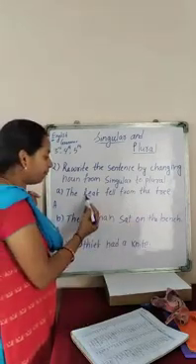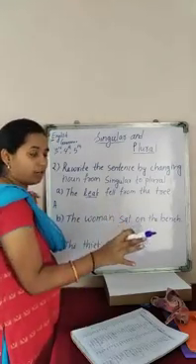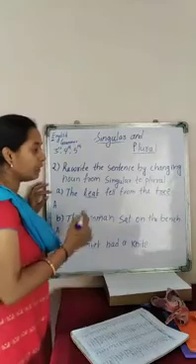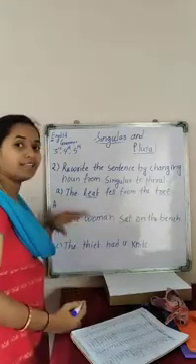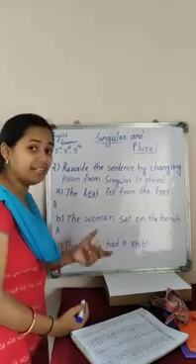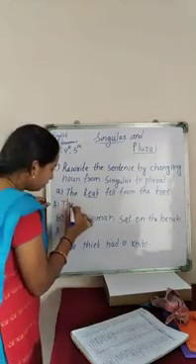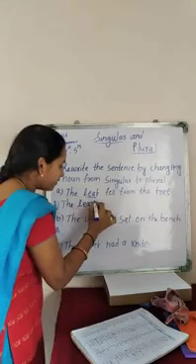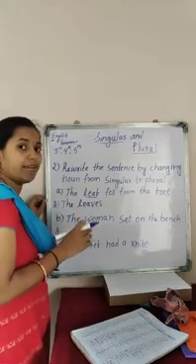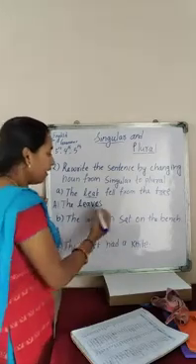The leaf. Leaf is the noun. Underline it. Fell is not a noun, right? This is a verb. From the tree. Tree is again a noun. So here leaf and tree both are singular and we have to change them into plural and rewrite the sentence. So what is the answer here? The leaf will become leaves. According to our rule, if F is the ending letter, then we have to discard F and add VES there, right? So leaves fell